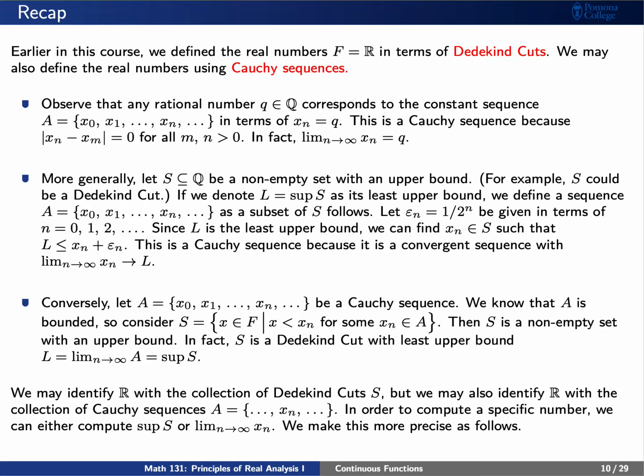Putting all of this together, we now see that we can identify Cauchy sequences with Dedekind cuts. So if we identify the real numbers with Dedekind cuts, we can also identify them with Cauchy sequences. In order to produce a specific real number, we can either compute the least upper bound of our Dedekind cut S, or we can simply compute the limit of our Cauchy sequence A.